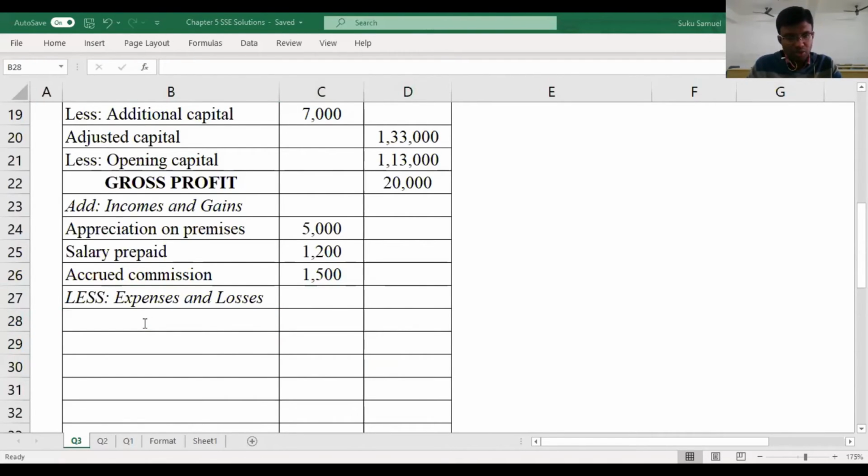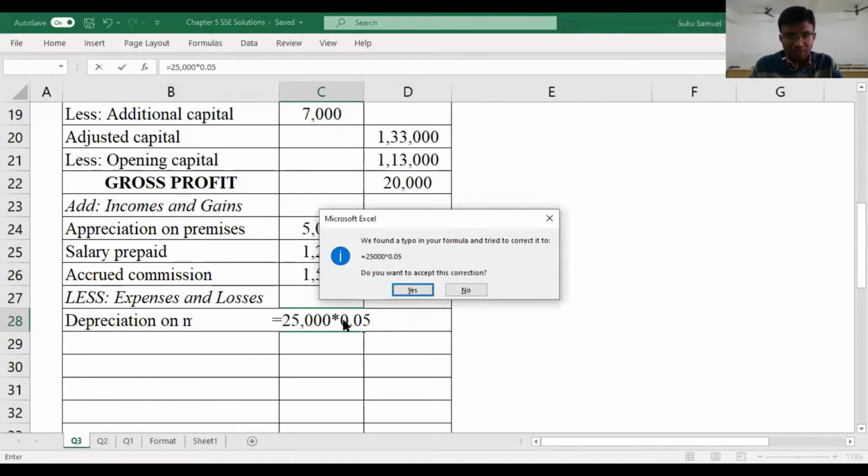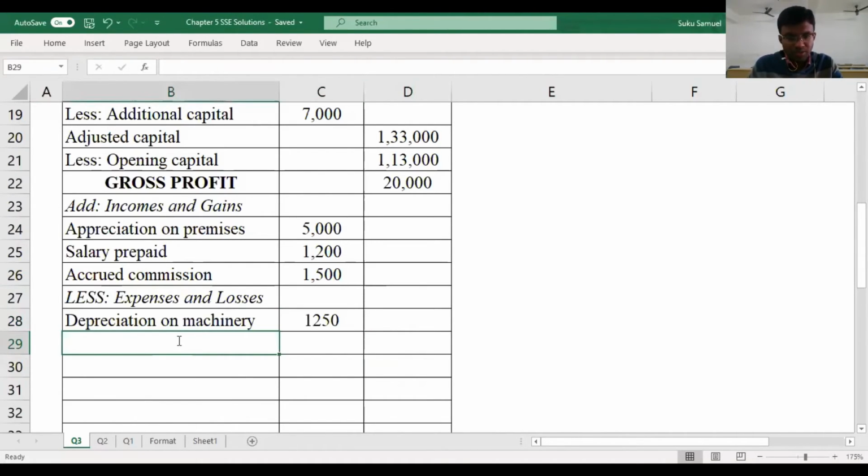Then next what you have is depreciation on machinery. How much is depreciation on machinery? Depreciation on machinery is 5%. 5% of what? 5% of 25,000. 5% of 25,000 is how much? That is 1,250. Then what else do we have?